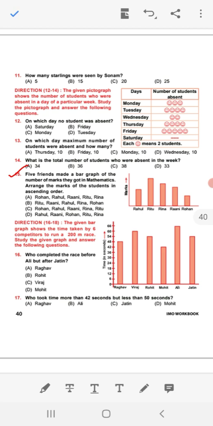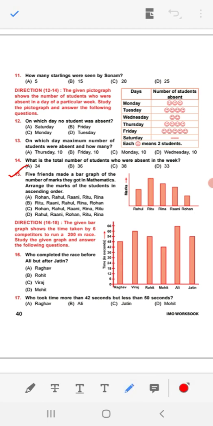So which one is the less marks here? Who has got less mark? See, Rohan. So first will come Rohan, then Rahul, then Rani, then Reena, then Ritu. So option C is correct here.